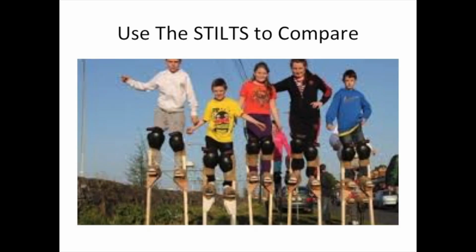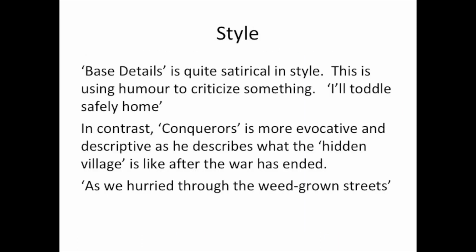To do this, we are going to use our STILTS, which are style, theme, imagery, language choice, tone and sound effects. So we're going to compare the poems under those headings. First of all, we'll compare the two poems in terms of style. We can see that Base Details is quite satirical in style, and what this means is that you're using humour to criticise something. For example, when he says, "I'll toddle safely home," he's criticising the leaders of the war.